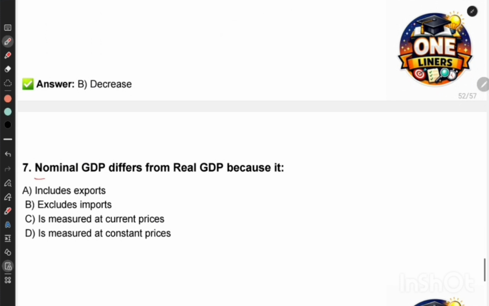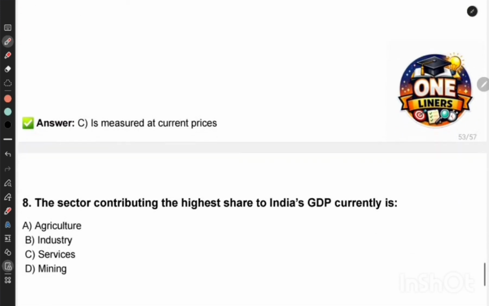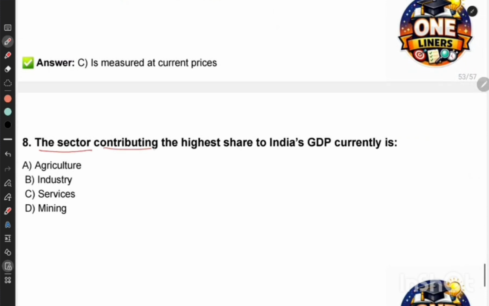Next question. Nominal GDP differs from real GDP because it includes exports, exclude imports, it is measured at current prices, or it is measured at constant prices. So nominal GDP is measured at current prices, right? Next question. The sector contributing the highest share to India's GDP currently is agriculture, industry, services, mining. So highest share is of service sector, right?